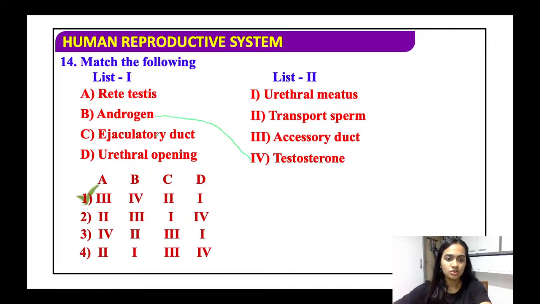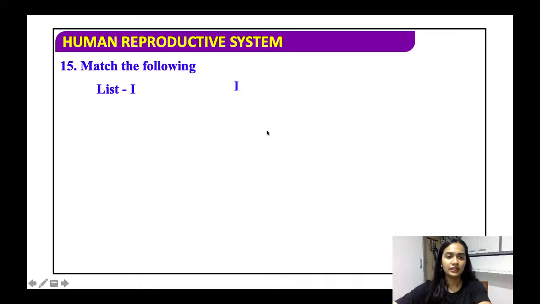And the rete testis is basically the accessory duct. Fine. And the ejaculatory duct is basically connected to the transport of the sperms outside the body. So C will be true, and the urethral opening simply means the urethral meatus. Fine.